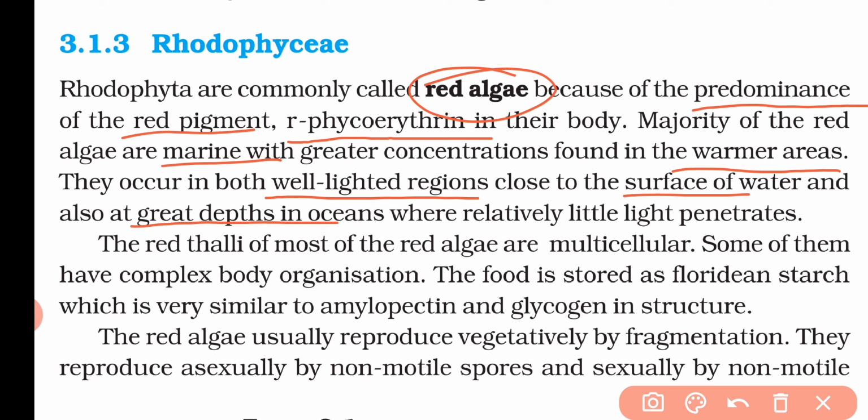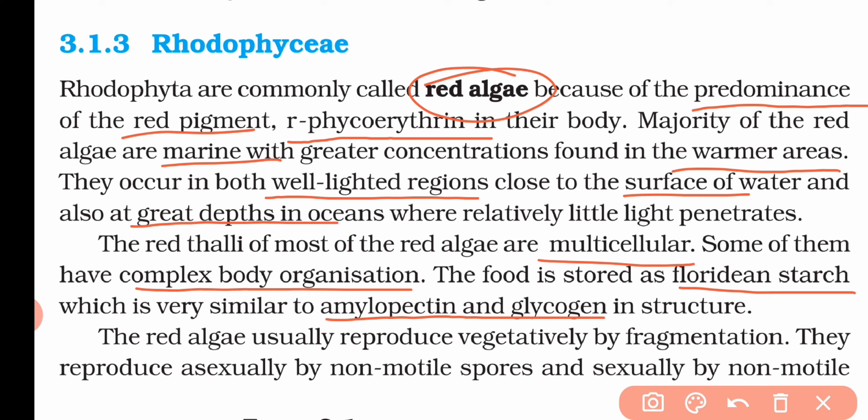Now the red thalli: most of the red algae are multicellular. That means most of them are multicellular and have a complex body organization, and they store food as Floridean starch, which is very similar in structure to amylopectin and glycogen, which is found in animals. We all know that glycogen is the storage food in animals. So Floridean starch is very similar to amylopectin and glycogen of animals.